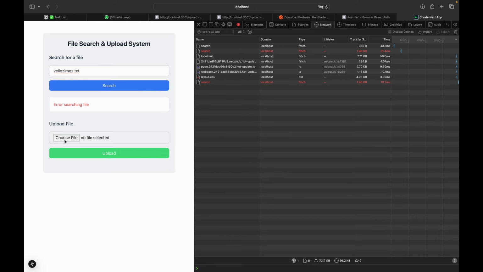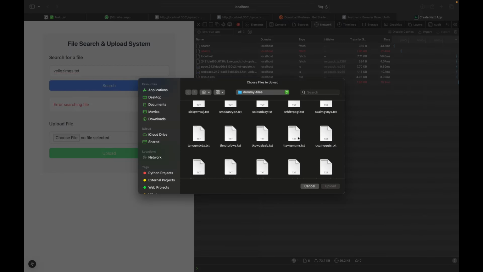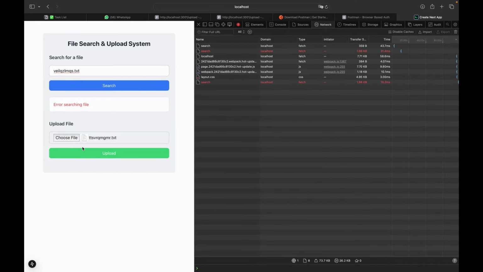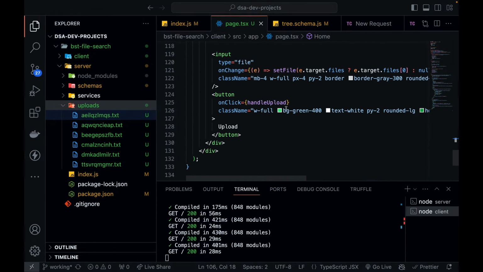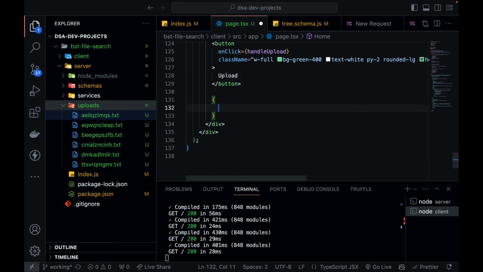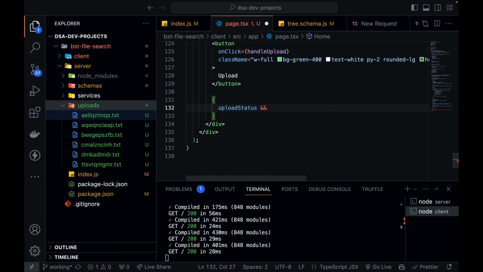Now if I try to upload a file, let's upload this ttsv1, upload. Okay, so it should also say a file uploaded successfully. So let's handle that condition also. So at the bottom, just below this button, we can have another condition. So if my upload status exists, that means upload was successful, then I'm going to have another division.